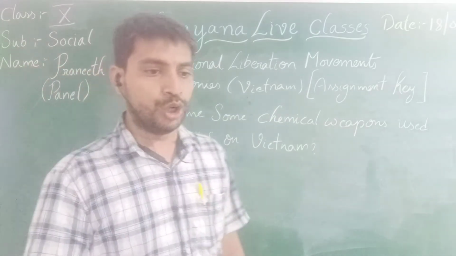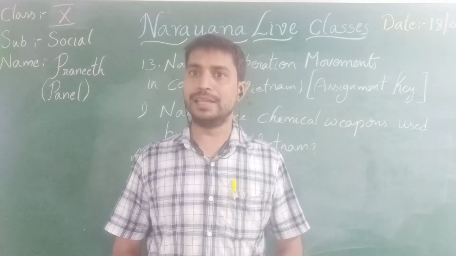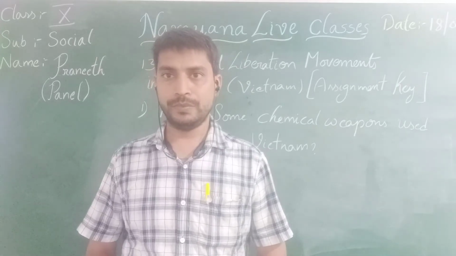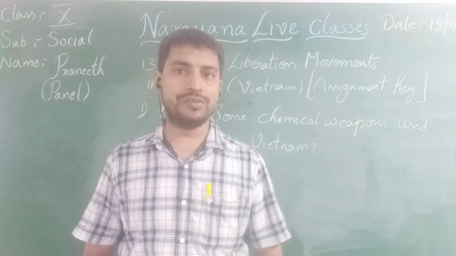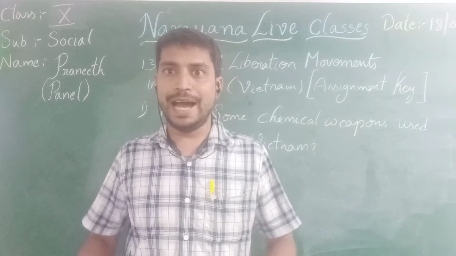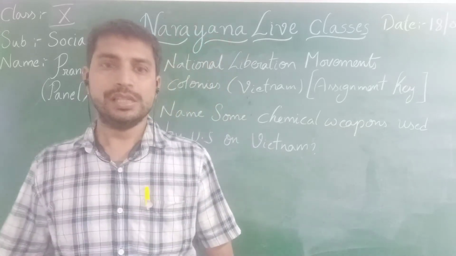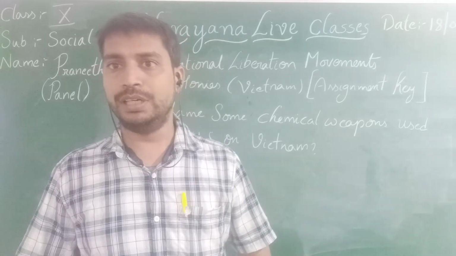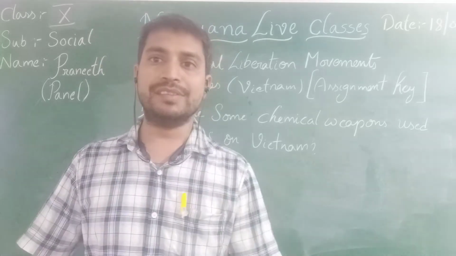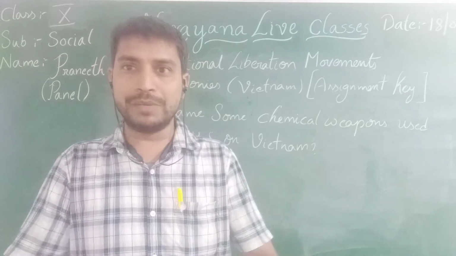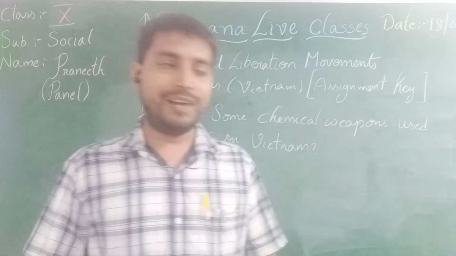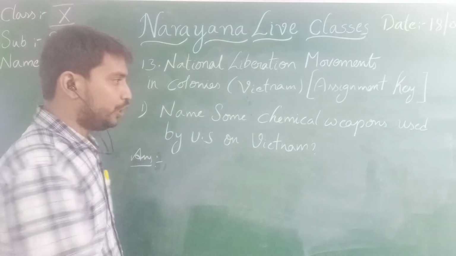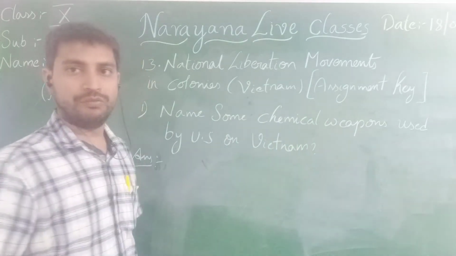As we all know, to suppress the communist movement in the country, the US interfered in the war. As the communists were going to rise, their own government was going to be taken over. There was a problem between North Vietnam and South Vietnam, as some clashes had taken place. To avoid such communist ideas or movements in the country, the US interfered in the war.